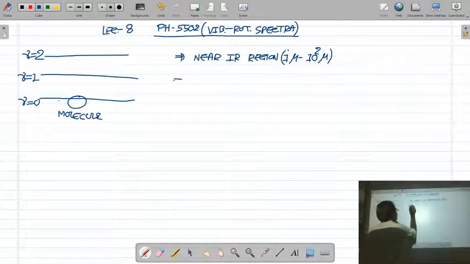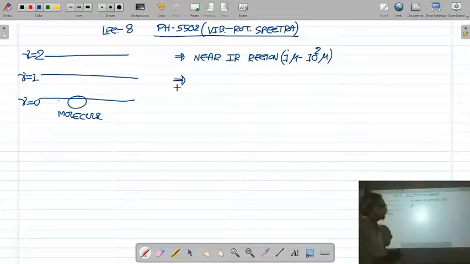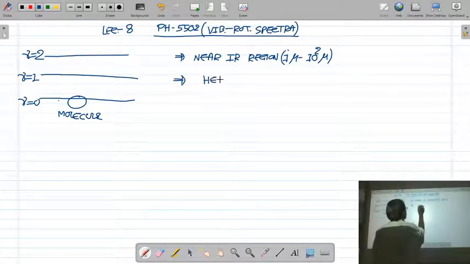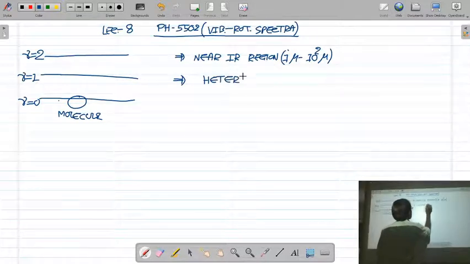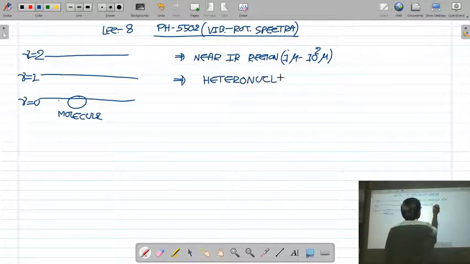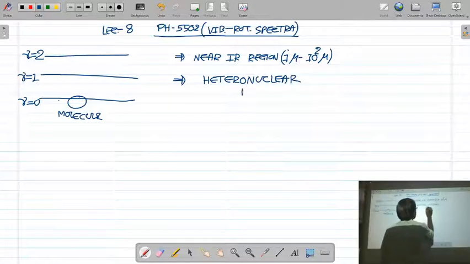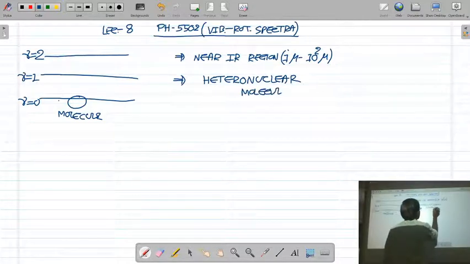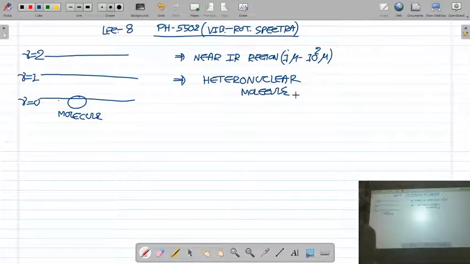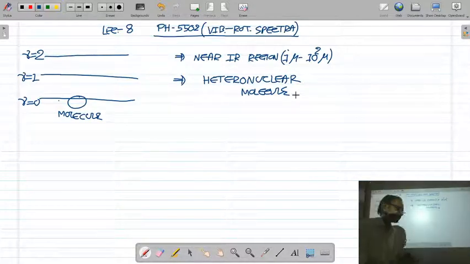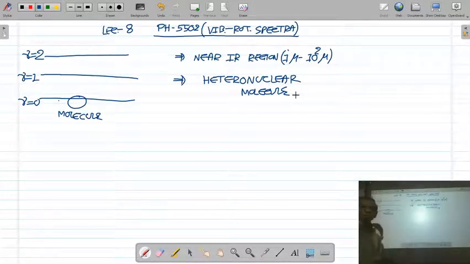The third important feature is that it is obtained only for heteronuclear molecules which possess the permanent dipole moment. Okay, so these are the important features.